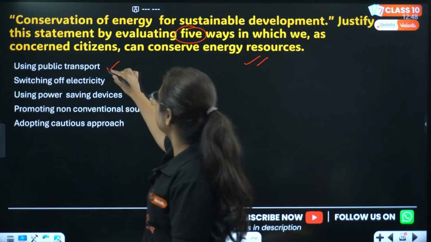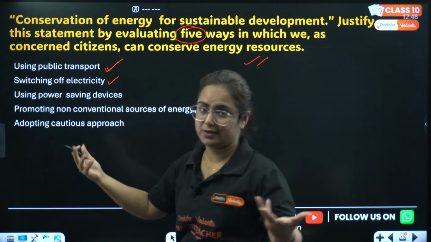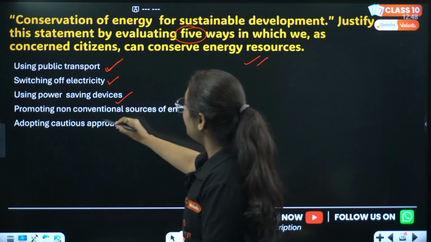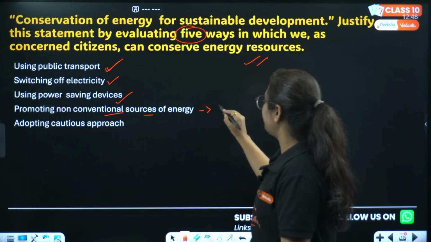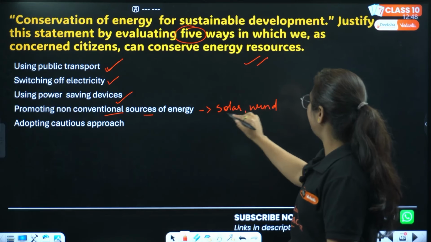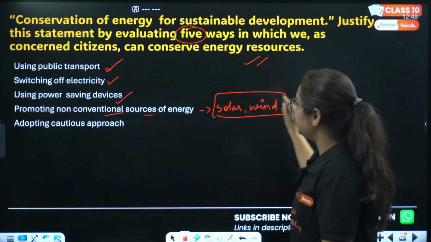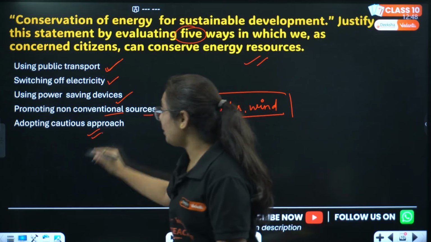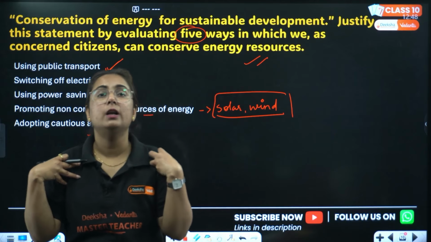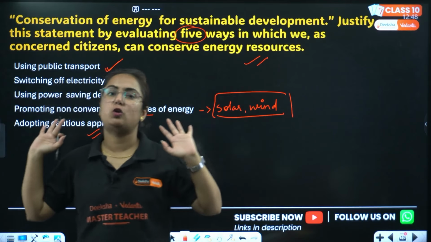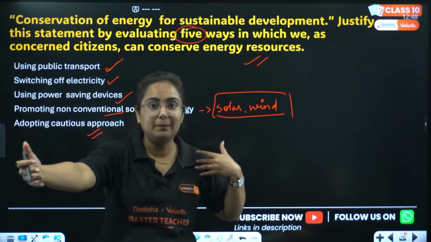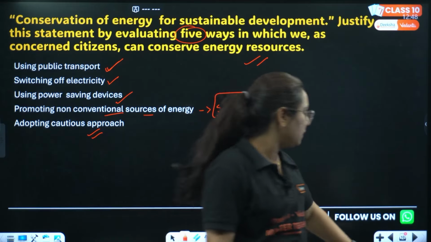However, yes, using public transport, switching off electricity when not needed, using power saving devices, promoting non-conventional sources of energy like solar energy and wind energy, whoever can afford them can use them in their home also, and adopting a cautious approach. The main problem within Indian nature is that we are aware of everything, but we are not cautious about it, because we don't worry about the generation that is going to come next. So this is all about this question.